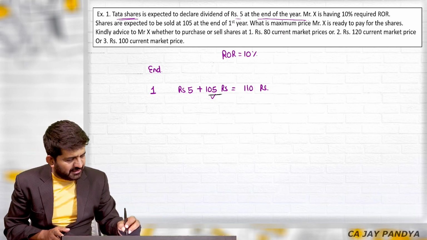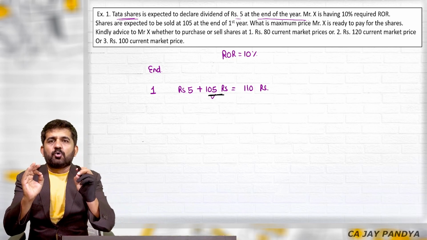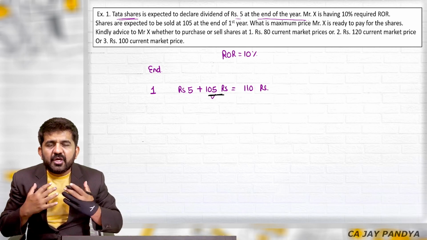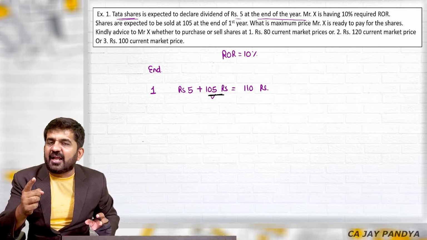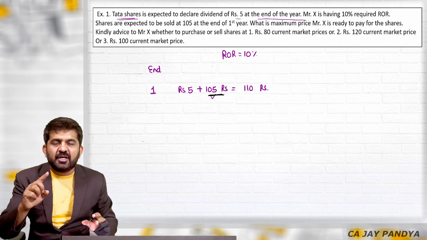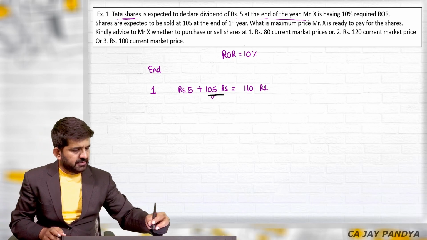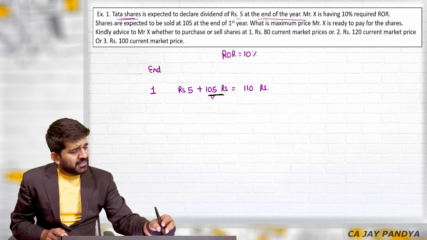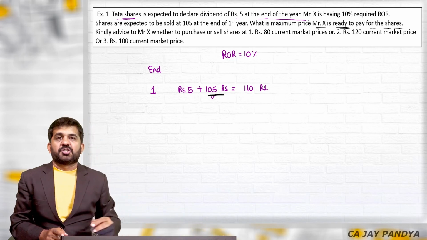Now you will say, sir, this is capital gain and we need to think only about one thing, that is cash flow. If I purchase one share today and I am going to sell after 1 year, I will be getting the cash flow of the first year's dividend and the selling price, which is 105 in this case. What is the maximum price Mr. X is ready to pay for the share?